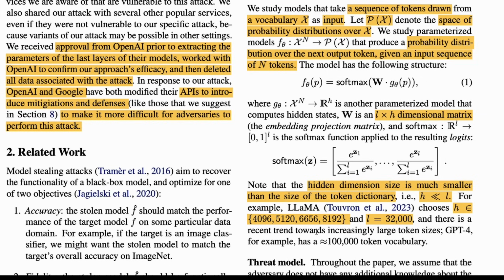There is a recent trend towards increasingly large token sizes. GPT-4 has approximately a 100,000 token vocabulary. We in fact saw Google's recent model Gemma also had a really high vocabulary, and that is exactly why Gemma is an ideal candidate for you to fine-tune for your own languages.